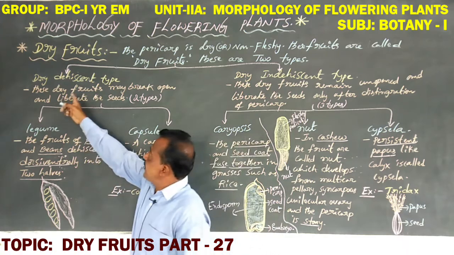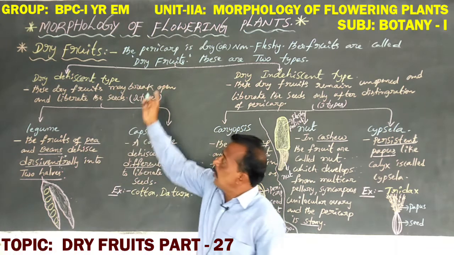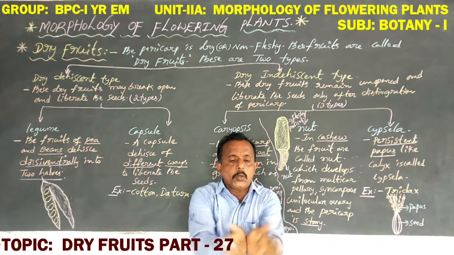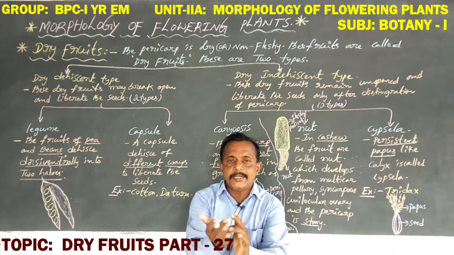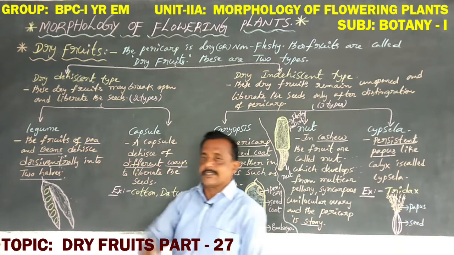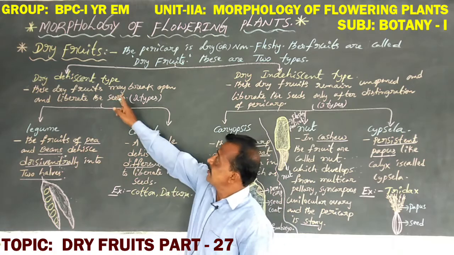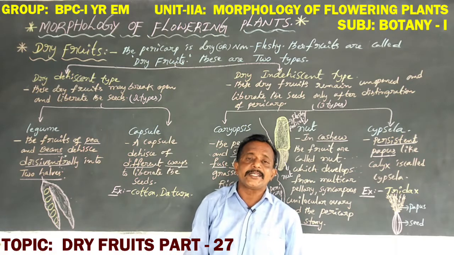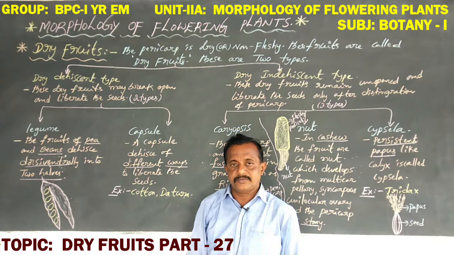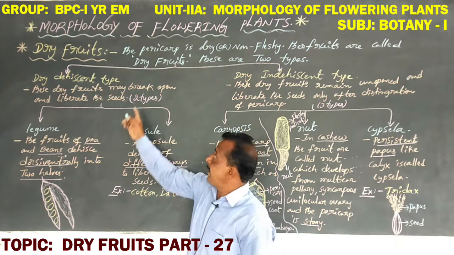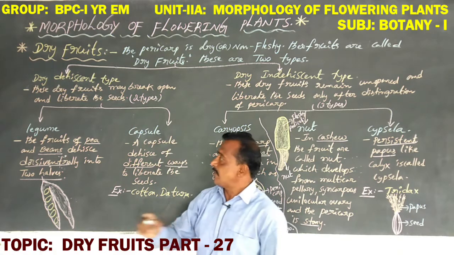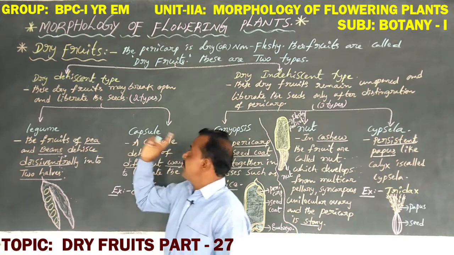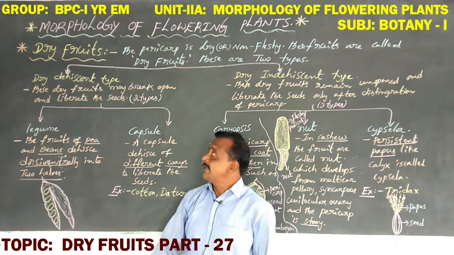These dry fruits may break open and liberate the seeds. That is dry dehiscent type. So these are again two types: the first one legume, the second one capsule.